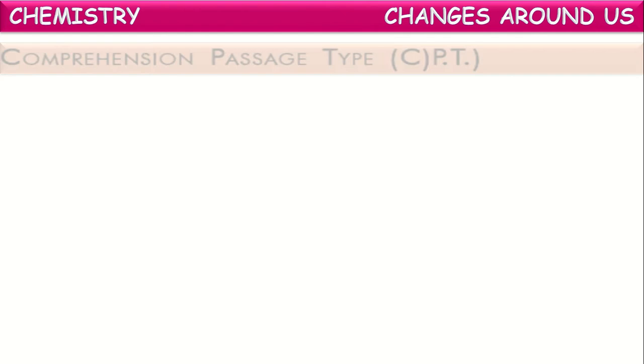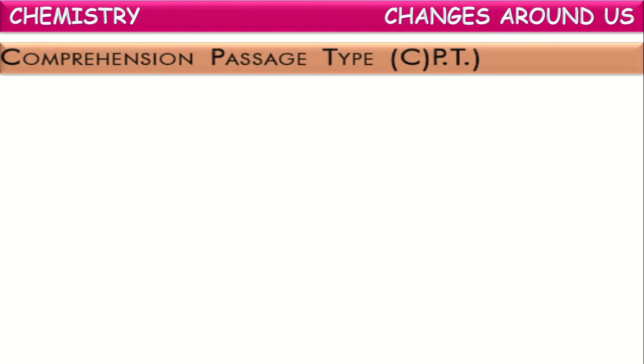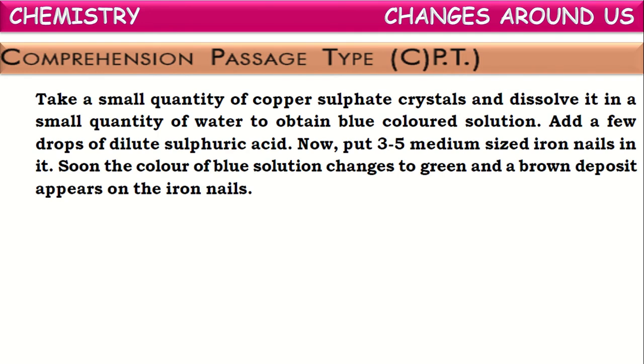Okay, next. Now let us see the comprehension paragraph type questions. First let us see the paragraph which is given. Passage: take a small quantity of copper sulfate crystals and dissolve it in a small quantity of water to obtain a blue colored solution. The blue colored solution formed by copper sulfate in water is commonly called blue vitriol, because the salt copper sulfate is blue in color. When it is dissolved into water, it forms a blue colored solution which we commonly call blue vitriol. Now add a few drops of dilute sulfuric acid and put 3 to 5 medium sized iron nails in it.